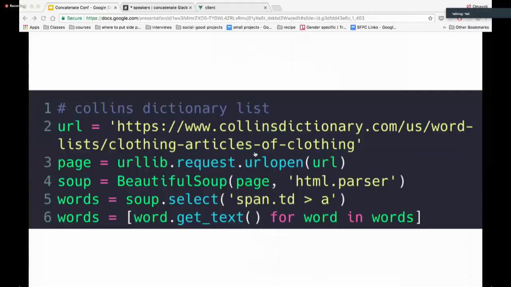So yeah, you can see that. And then, so in Python, I open the URL. The URL is on line 2. I use urllib.request to open the URL in line 3. I load that page into Beautiful Soup, which parses the HTML in line 4. And then in line 5, I'm like, okay, this is what I want, get it for me, which is similar to working with JavaScript and manipulating the document object model. And then in line 6, I say get text. So get text with Beautiful Soup is kind of like innerHTML or textContent when you're working with JavaScript.